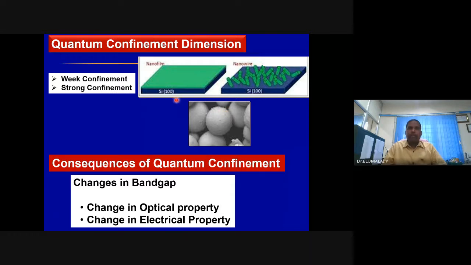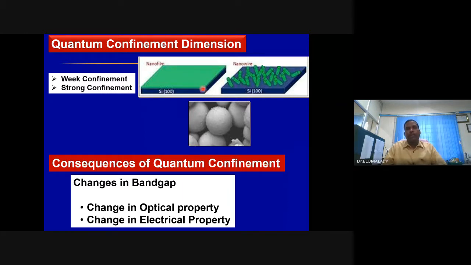Whereas in the thin film, the restriction of charge carriers is only in one dimension. The other two dimensions are allowed to move freely, so there will be a weak confinement effect.